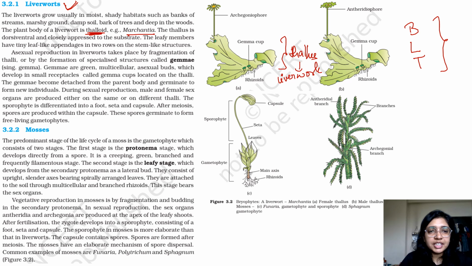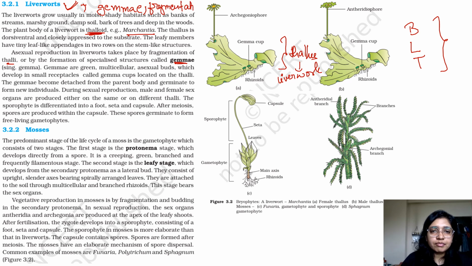The thallus is dorsiventral and closely appressed to the substrate. The leafy members are tiny. You don't have to remember all this. Asexual reproduction in liverworts takes place by fragmentation of thalli, or by the formation of specialized structures called gemmae. So the asexual reproduction can be performed by formation of gemmae or like our usual go-to method, which is fragmentation.